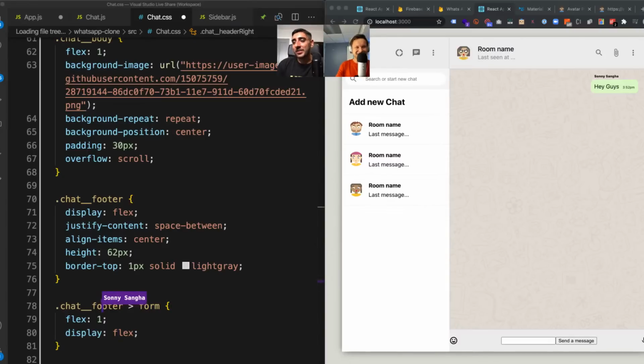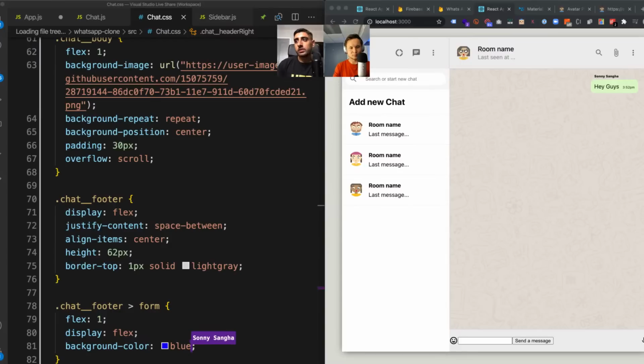Nice. So chat footer, oh sorry, we're targeting the form. We're saying flex one, and we want the form itself to be display flex. So I'm gonna go ahead and save that. Then we can see now it's actually taking up the majority of the room. If I visualize this and say background color and make it blue, for example, you'll see it's taking up the majority of that space. I will get rid of that in a sec.